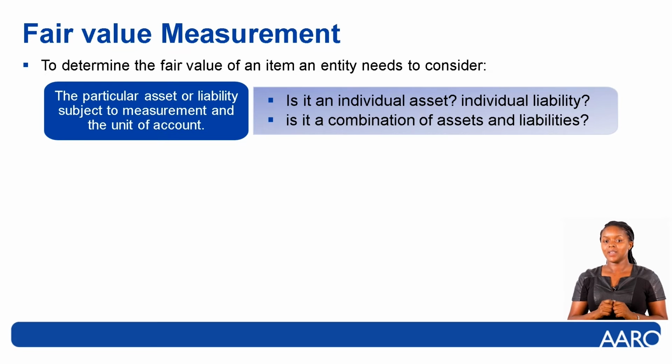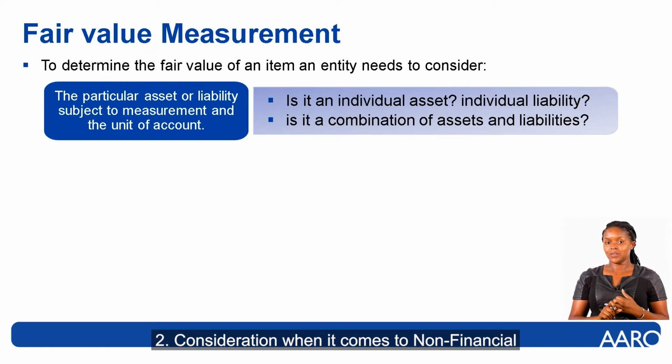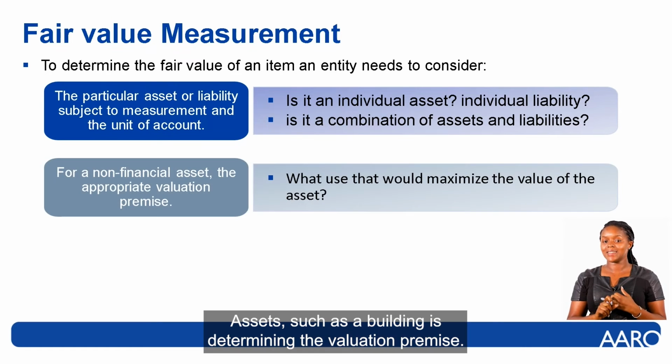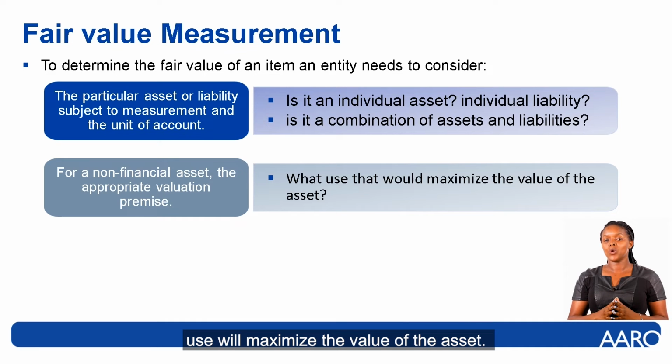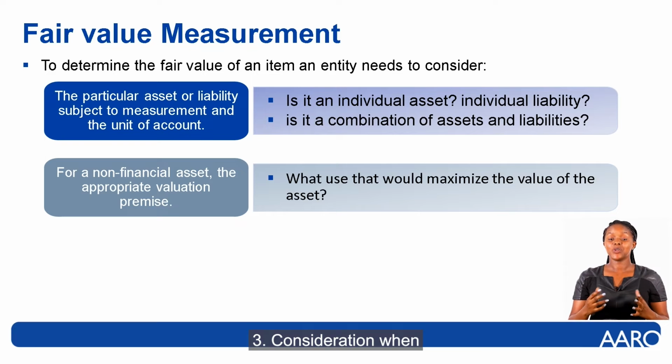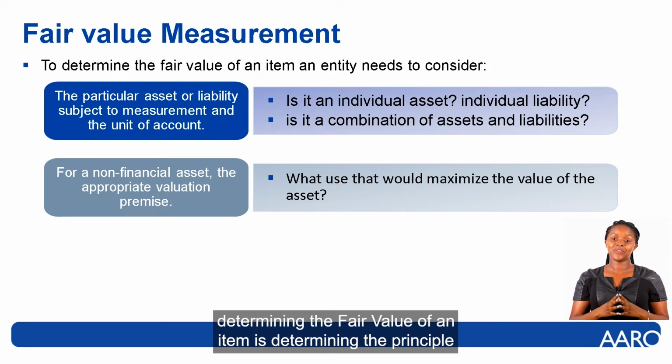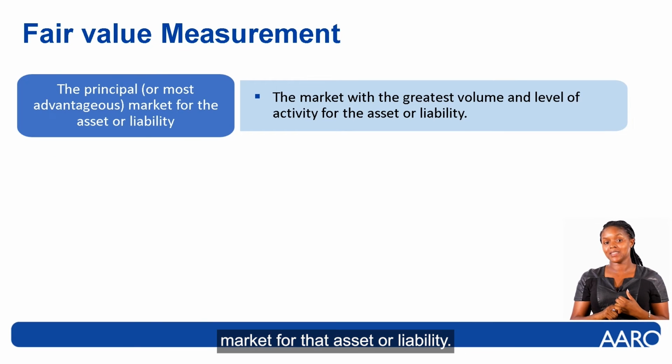The second consideration, when it comes to non-financial assets such as a building, is determining the valuation premise. Now, if you have two uses for this non-financial asset, which use will maximize the value of the asset? The third consideration is determining the principal market for that asset or liability.